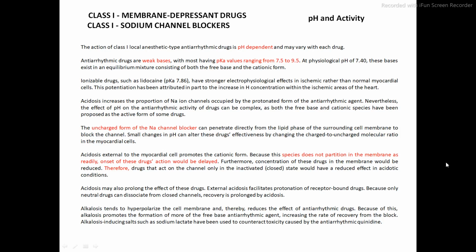Because of this pK value, that is 7.86, it is an ionizable drug. So it is a little bit acidic drug because of the pK 7.86. What is the nature of an acidic drug? That is, they donate the proton.